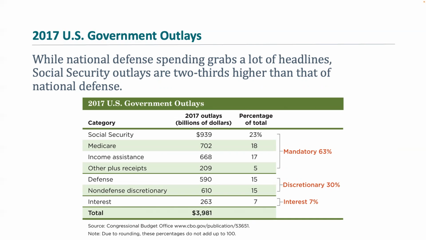Now, many budget debates do involve arguing over discretionary items, but if we include interest payments as obligatory, less than 35% of the overall US budget is discretionary, and the remainder of government spending goes toward those mandatory outlays, and there isn't really a lot of wiggle room there.